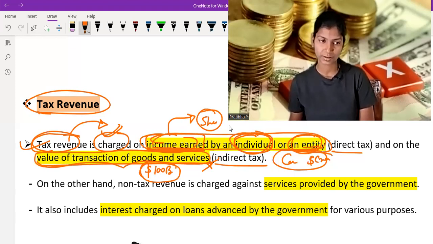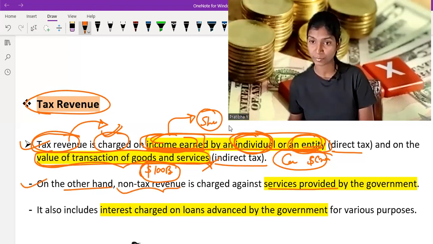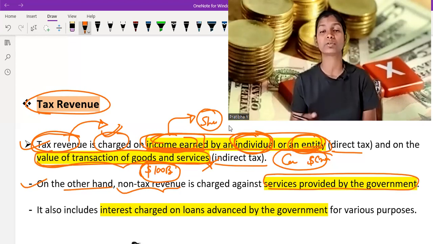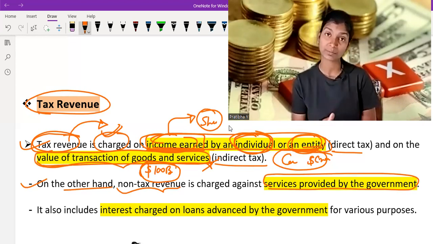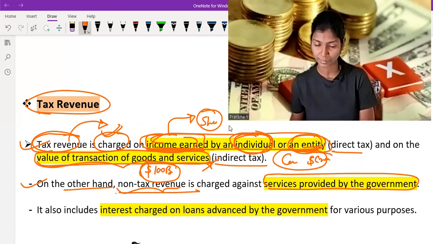So it is very important. Second one is, on the other hand, non-tax revenue is charged against services provided by the government. If government provides you any service, so government charges some money on it, and it is called the indirect tax. Okay, it is called the indirect tax. I'm sorry, it's called a non-tax revenue. I'm sorry. It is called a non-tax revenue.